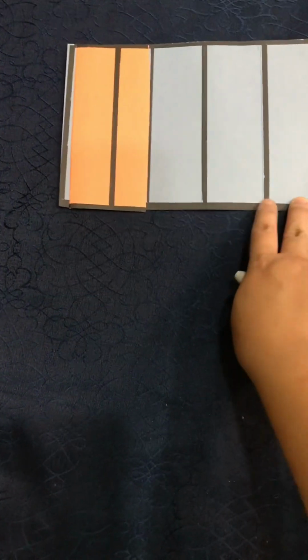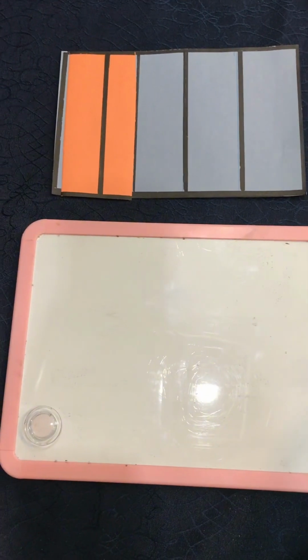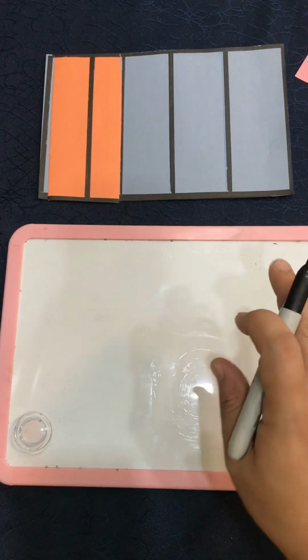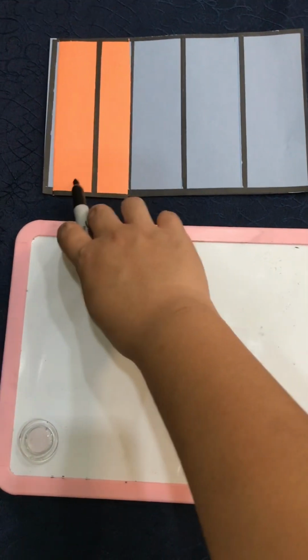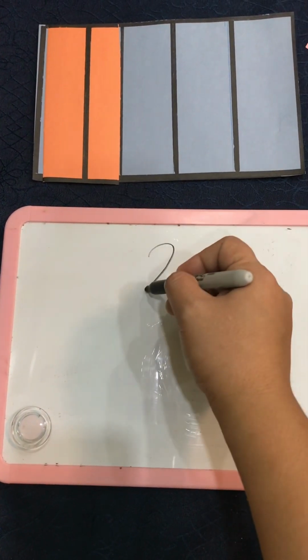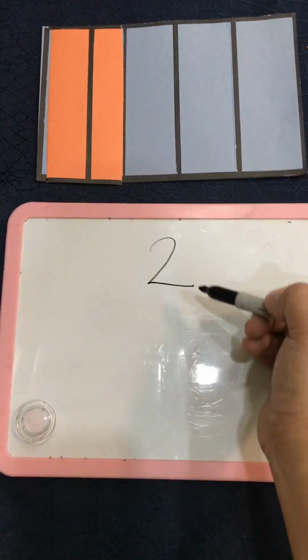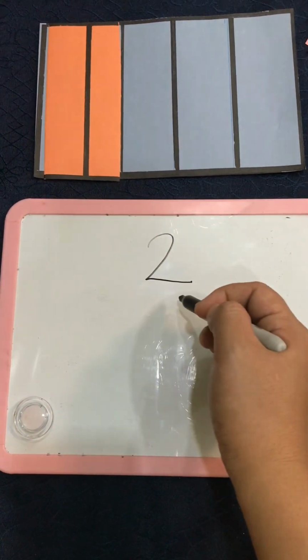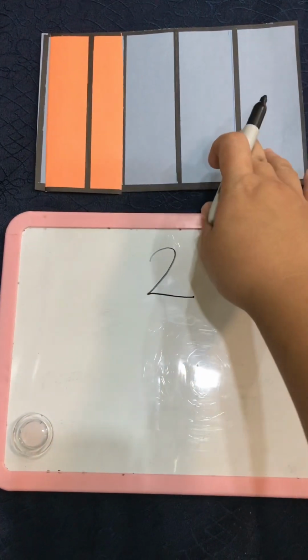Tell me, how many columns in the rectangle are different from the rest? Very good, it is 2. So we're going to put 2. What about the rest? We are not going to put 3 here. Why is it that we are not going to put 3?